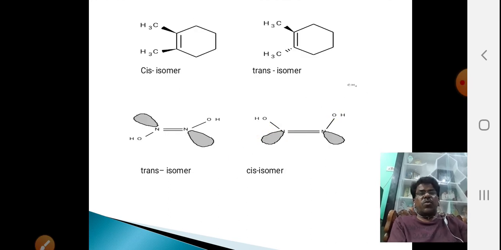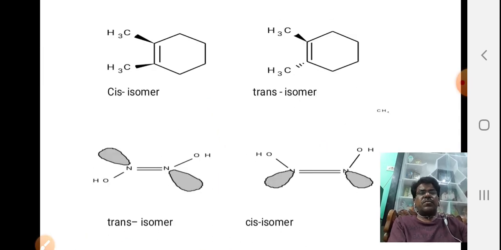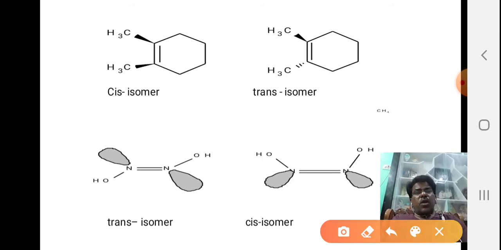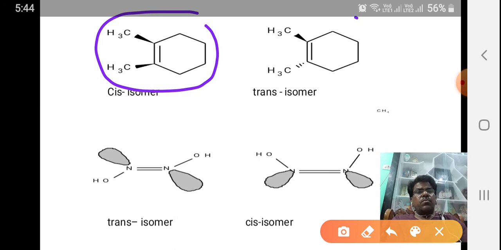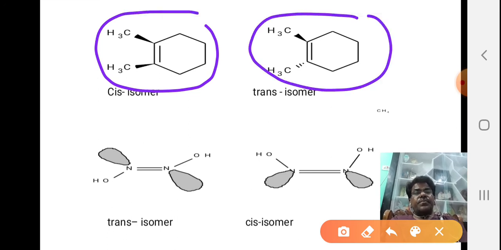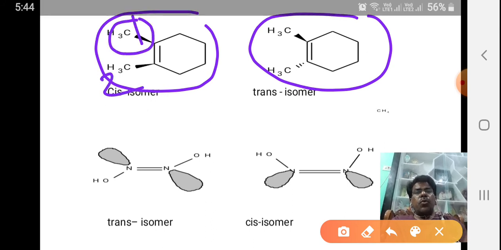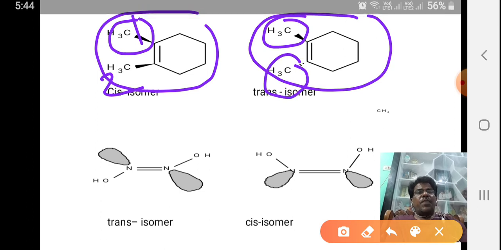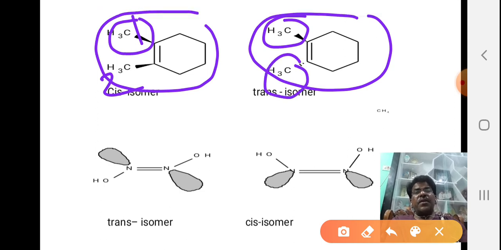And some other examples for cis and trans compounds. Here is a cyclohexane derivative, 1,2-dimethylcyclohexane, this one is cis, and this is 1,2-dimethylcyclohexane trans. Why is it called trans?